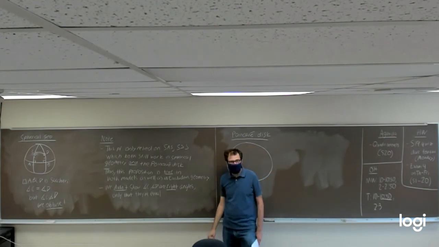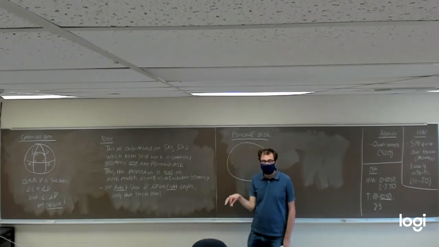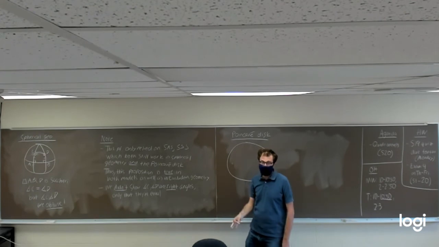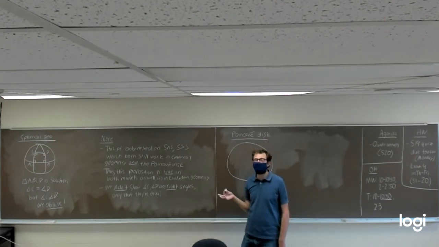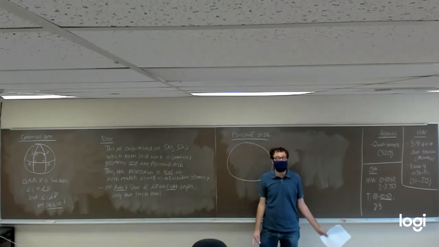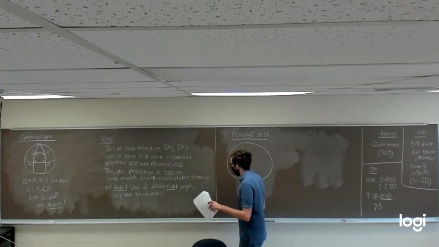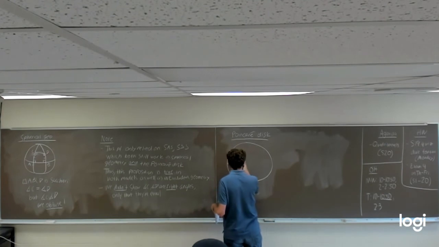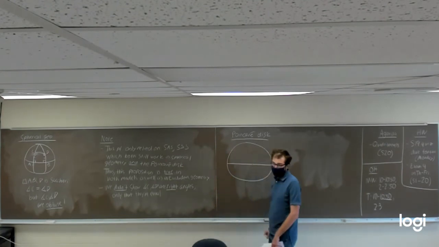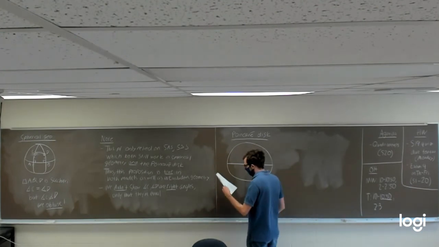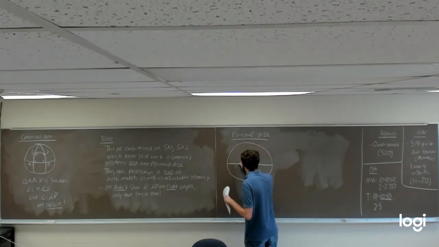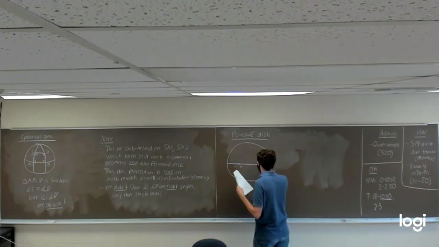All the lines have to either be diameters, meaning straight lines cutting across from one side of the disk to the other, or circular arcs that intersect the disk at right angles. So here, I'm going to start by drawing this line. That's a diameter of the disk, goes from one side to the other. And here, we'll pick this to be our point A, and we'll pick this to be our point B.